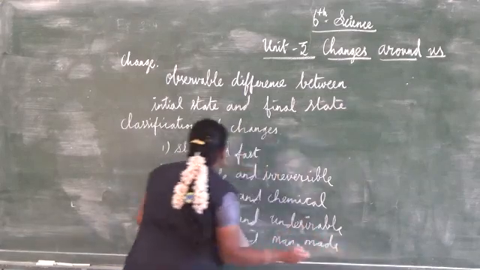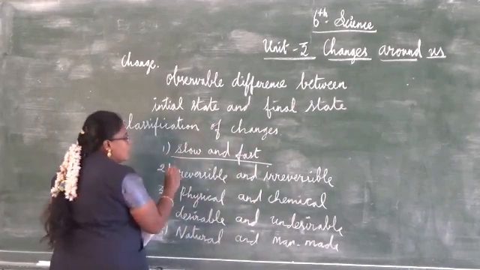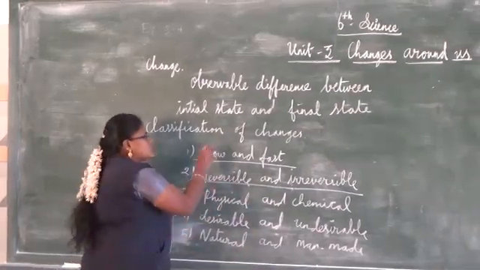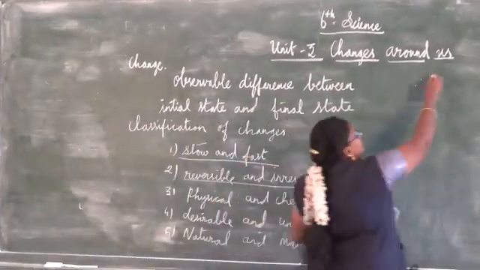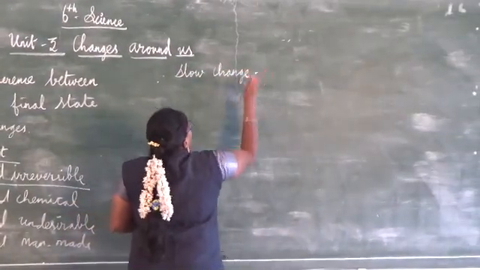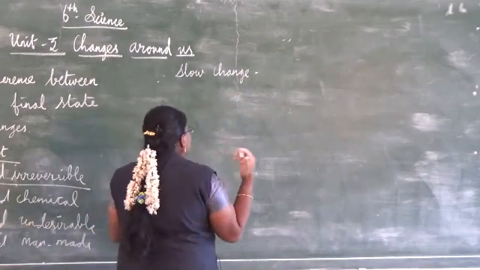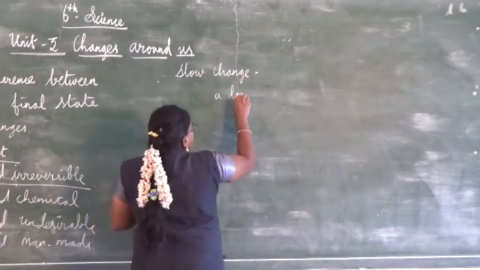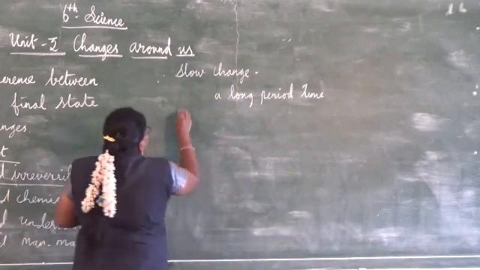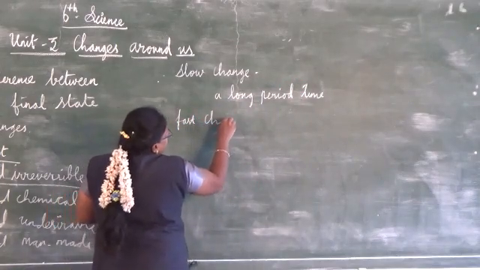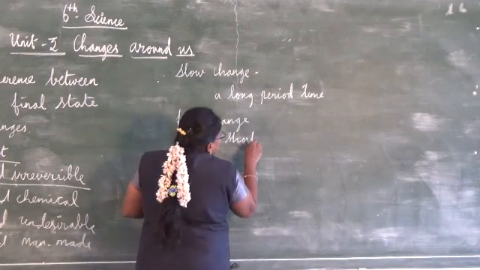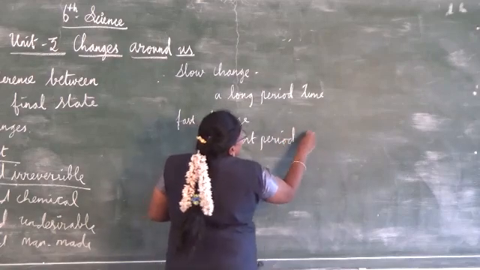Until now we have seen slow and fast change and reversible and irreversible. Slow change means it takes a long period of time, and fast change means it takes a short period of time.